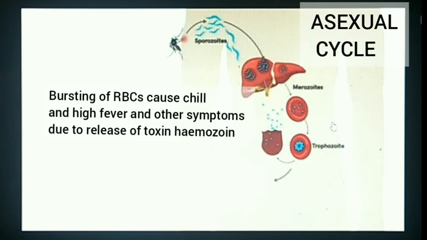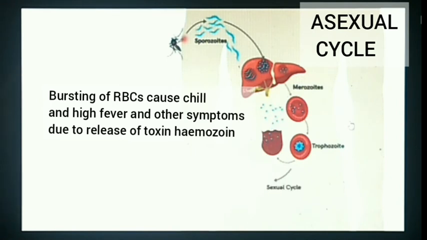Here we should note that the simultaneous bursting of millions of RBCs, or red blood cells, causes malarial chill followed by fever due to the release of a toxin called hemozoin. The merozoites infect new RBCs and the process is repeated. Thus, malarial chill and fever is caused with every repeat of erythrocytic bursting, or RBC bursting. For Plasmodium vivax, it occurs approximately every 48 hours.